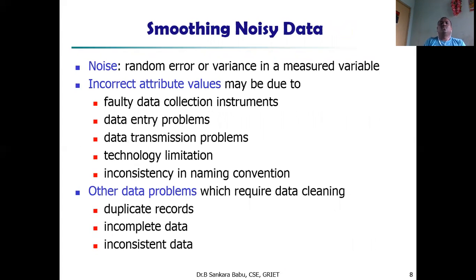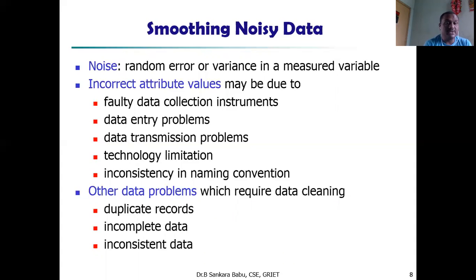Then how to avoid the noise from the data, noisy data? Noisy data means the attribute values are incorrect. That is called noise, or it is a random error or variance in a measured variable. Incorrect attribute values may be due to faulty data collection instruments or data entry problems. While entering, due to some errors, the data may be incorrect. Due to data transmission problems also, data may be incorrect. The sender has sent data in one format, the receiver is receiving another format. That is due to transmission problems, data may be changed.